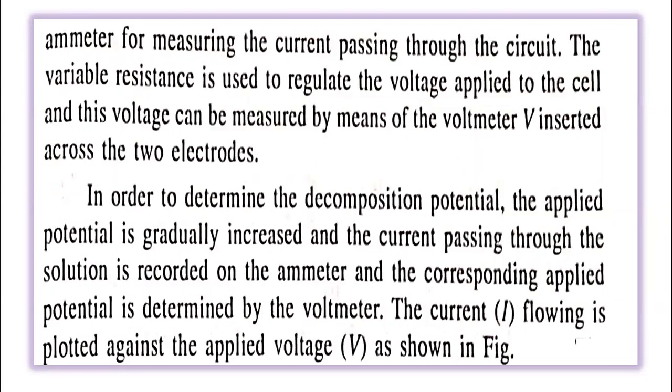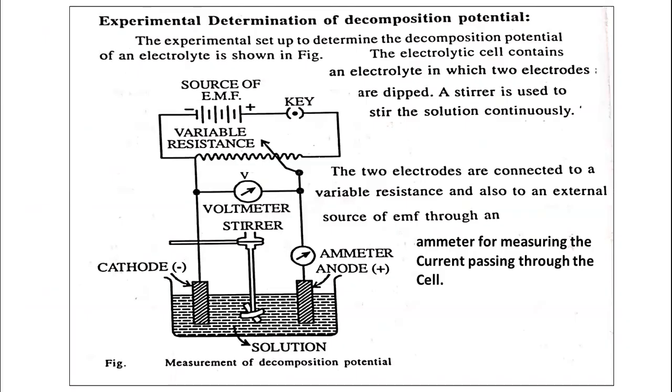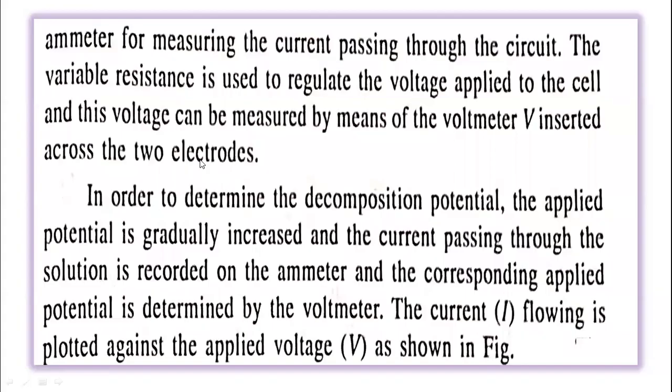So the variable resistance wire is used to regulate the potential. It is used to regulate the voltage applied to the cell. With the help of this variable resistance wire, we can increase or decrease the potential. This is called a jockey J, which can be moved from this side to this side, in which we can increase the applied voltage.